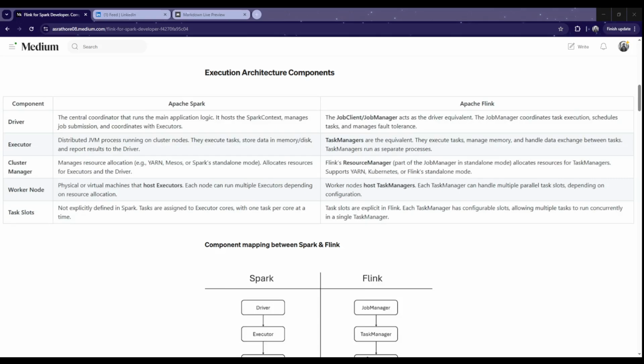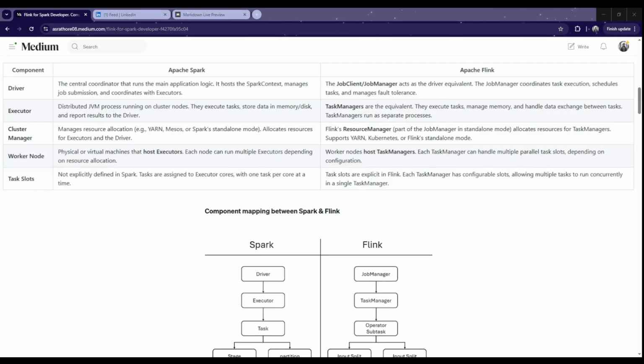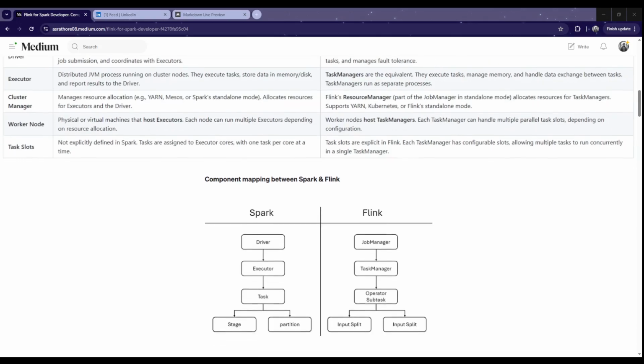That means the executor can process 5 tasks in parallel, that is, 5 partitions in parallel. In Flink, that is the equivalent of task slot, but the slots are very configurable. It is not as hard coded as the executor, where the number of cores decides how many parallel tasks run. So the task manager has configurable slots, and we can decide how many slots we want for a task manager, and then how many tasks run in parallel.